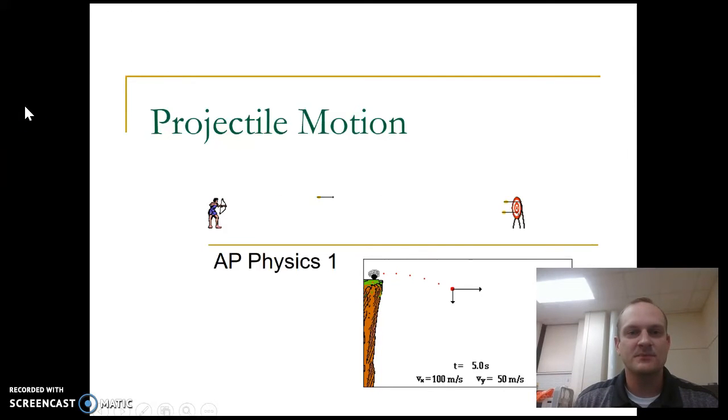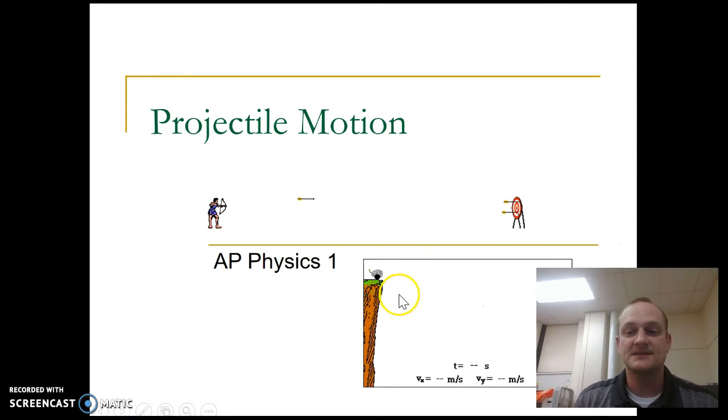Hello everyone, welcome to some notes about projectile motion. Here's a couple of examples of projectile motion. If this guy fires an arrow and it flies through the air, that's an example of projectile motion. Or maybe we throw something off a cliff, and it falls to the ground. That's an example of projectile motion as well.